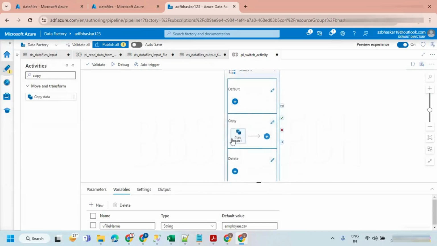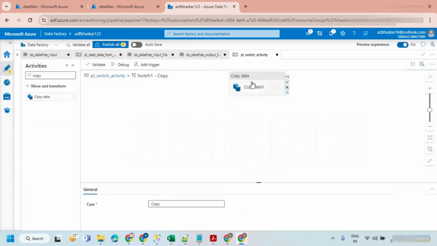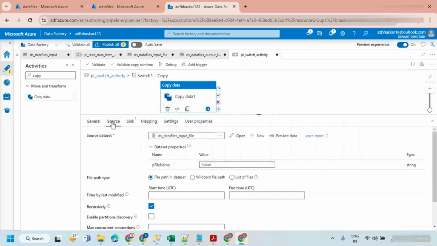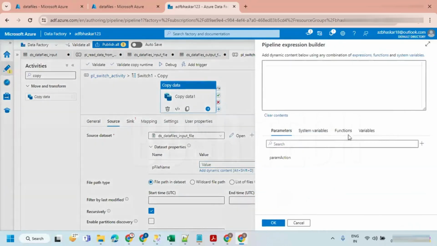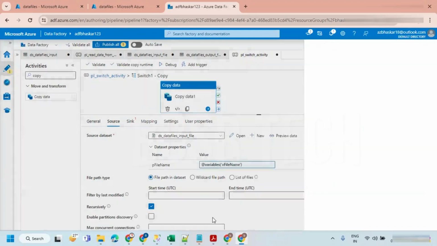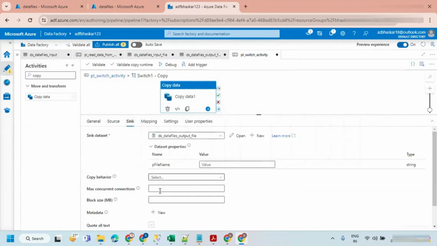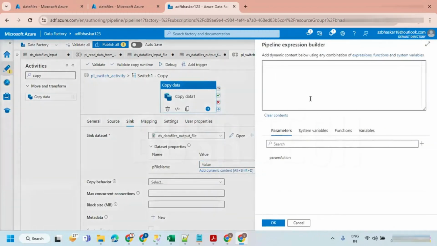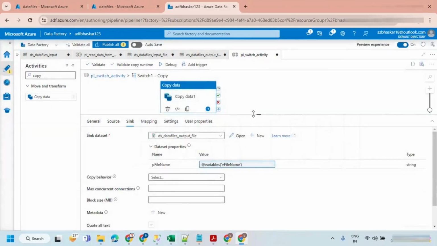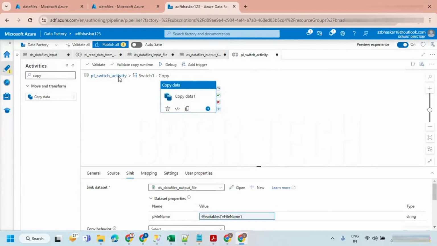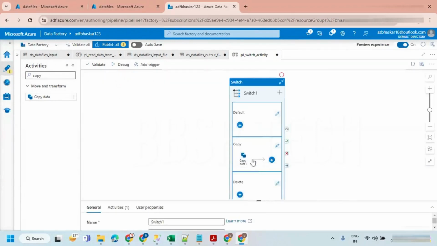When it is a copy, you have to go inside this copy block. In the copy block, I'm just taking an input data set, that means the source data set. We have to pass the file name. If you remember, at the very start, we took the file name from the variable. Okay, so this is fine. And the same way the sink data set, which is the output file. Here also I'm going to take the same variable name. Let's hit OK. So it is going to copy a file from input to output by using this particular block.